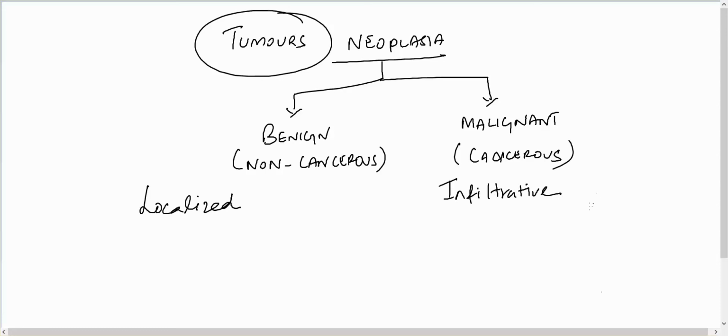Infiltrative means, for example, there is a tumor in the skin, this is the skin, and below the skin we have muscle, and we have bone.